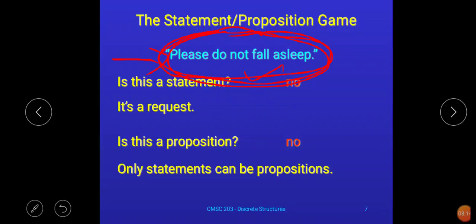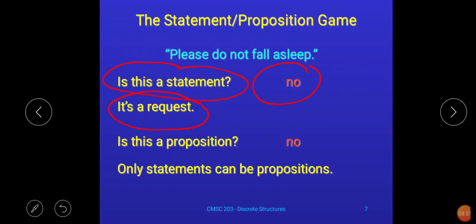So that's why, see here, is this a statement? No, this is not a statement. Why? Because it is a request. And in discrete structure requests are not considered as statements. Getting my point? Now if your example is not a statement, there is no point in checking whether that is a proposition or not, because to make an example a proposition, that example must initially be a statement.